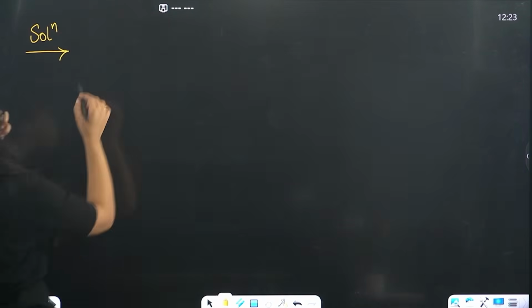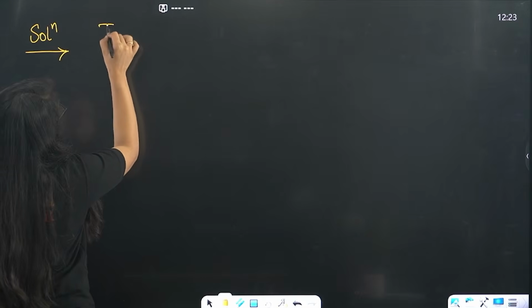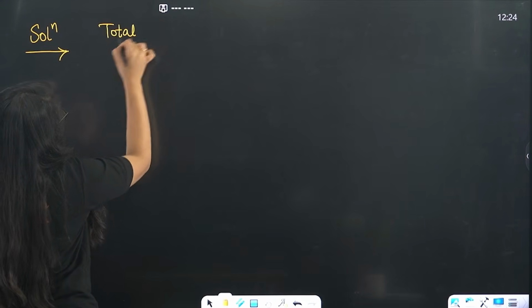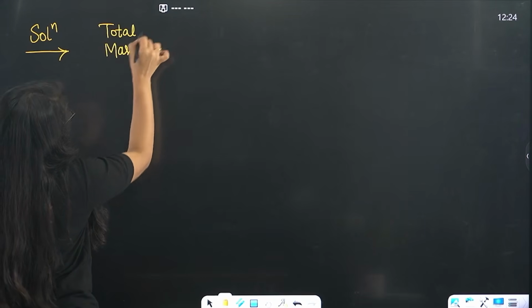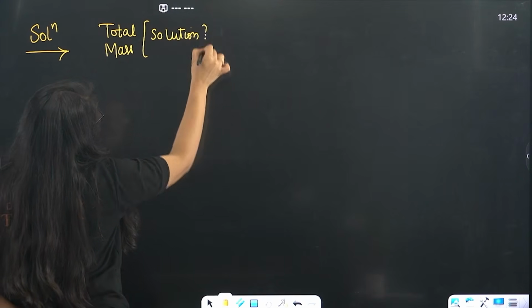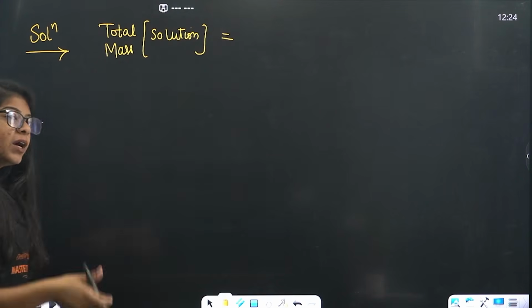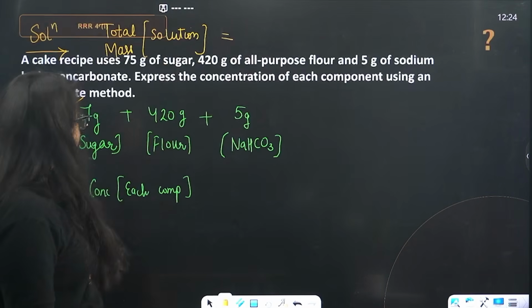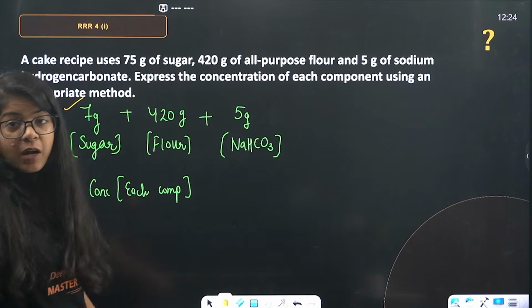Okay. Now, first tell me what's the total mass of this solution. Total mass of what? The proper solution or your cake. It will be the addition of sugar and flour and what was the last thing? Sodium hydrogen carbonate, right?